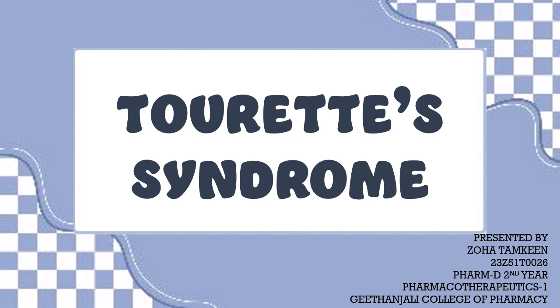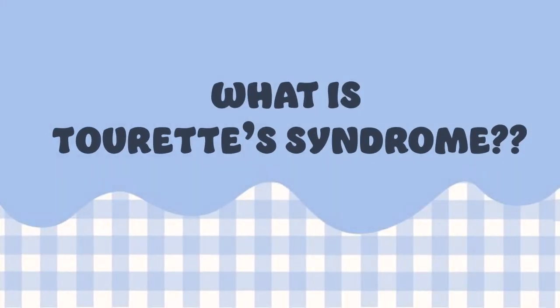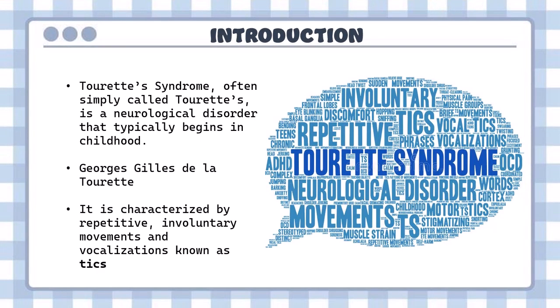Today's topic of discussion is Tourette's syndrome. Now, what exactly is Tourette's syndrome? Well, Tourette's syndrome, often simply called Tourette's, is a neurological disorder that typically begins in childhood. This is named after the French physician Georges Gilles de la Tourette, who first described the condition in the 19th century. This disorder is characterized by repetitive involuntary movements and vocalizations known as tics.